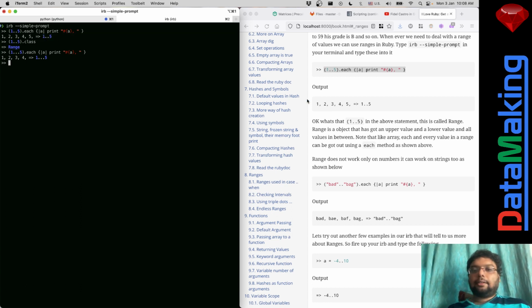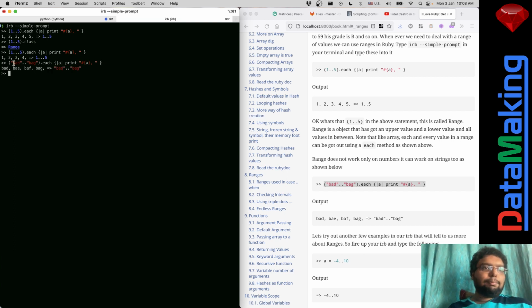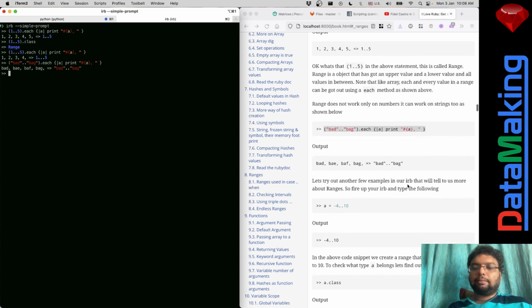Range doesn't limit itself to numbers. You can even do it with strings and all sorts of crazy stuff. These are the kind of syntactic sugar that Ruby is loved for. So you've got bad and you've got bag, with the last letters B, E, F, G. Somehow Ruby is smart enough to go to the next until it reaches bag, and it prints everything. Imagine the amount of code you need to write in other programming languages.